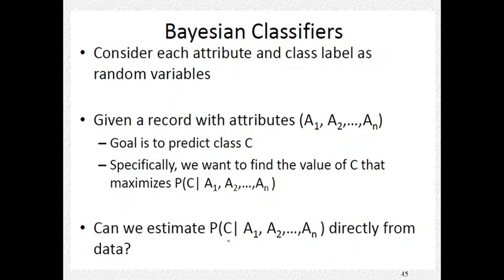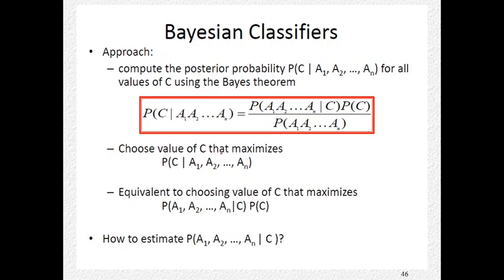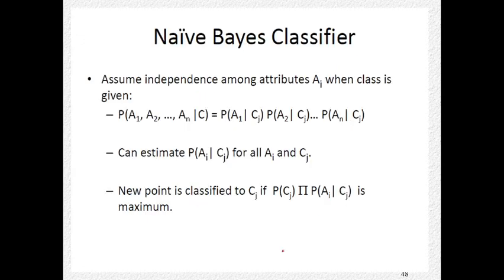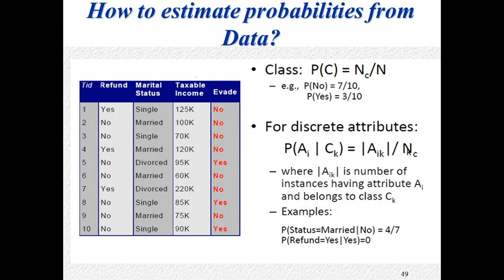Can we estimate this value directly from the data? We have to compute the posterior probability using Bayes theorem with likelihood and prior probability. This is important. Then we choose the class label which maximizes the posterior probability, and accordingly we predict. Then how are we going to compute these features? The prior probability is already there. How are we going to estimate this? This is actually the question, and this is a rephrasing. I hope I have already explained this, so just consider an example.